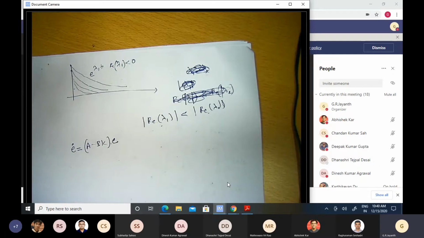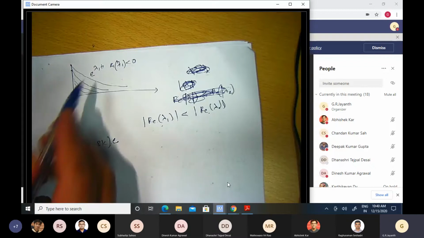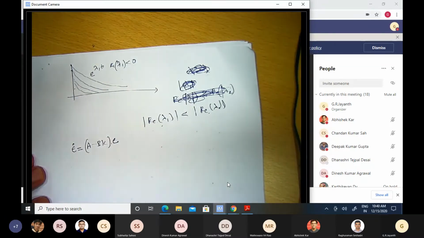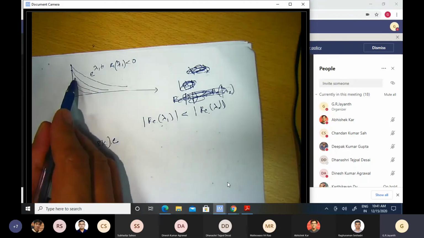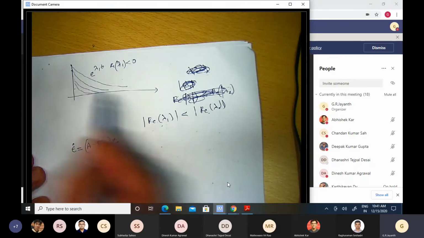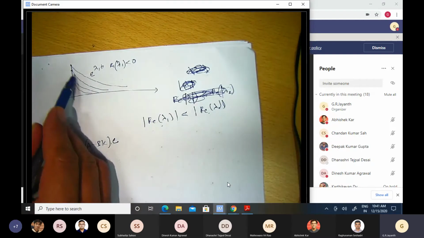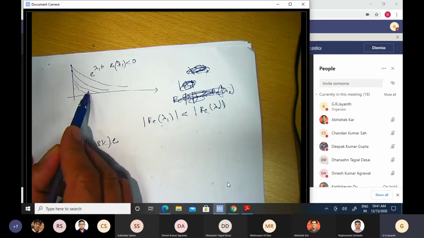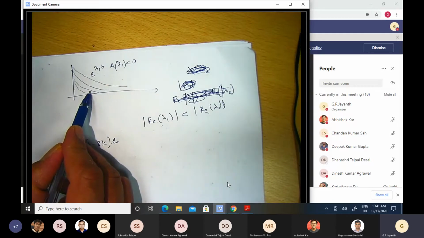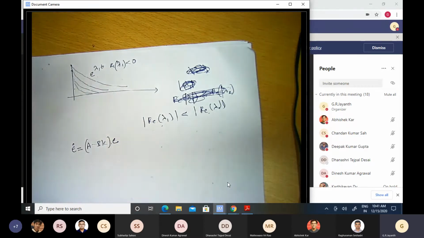The second is how quickly will they obey my command? How soon will that error between where they are now and where I want them to be come to zero? That information is also captured by these lambdas. So if you see here, all of these are decaying. If lambda 2 is more negative than lambda 1 and so on, then the corresponding exponentials e to the power lambda 2t and lambda 3t and so on will decay much faster than e to the power lambda 1t.